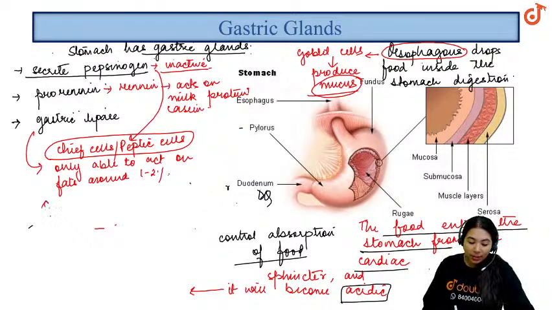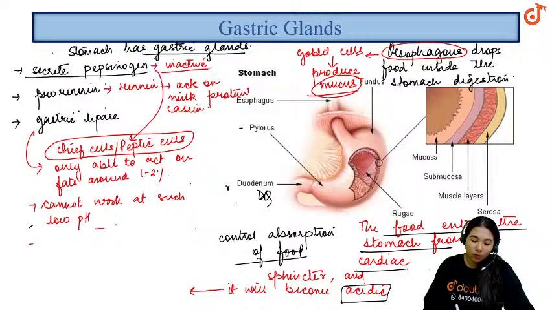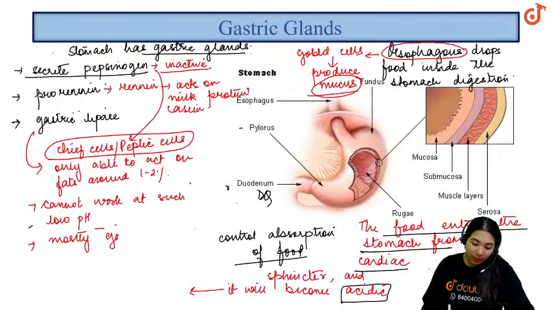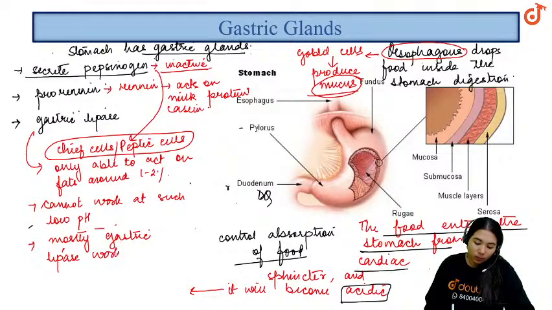Because gastric lipase cannot work at such a low pH, and mostly it works in the presence of bile.